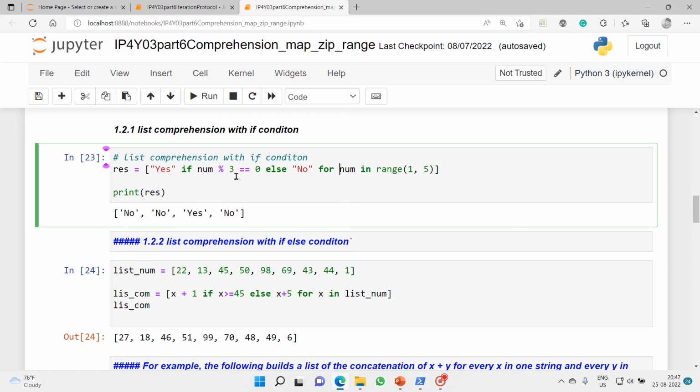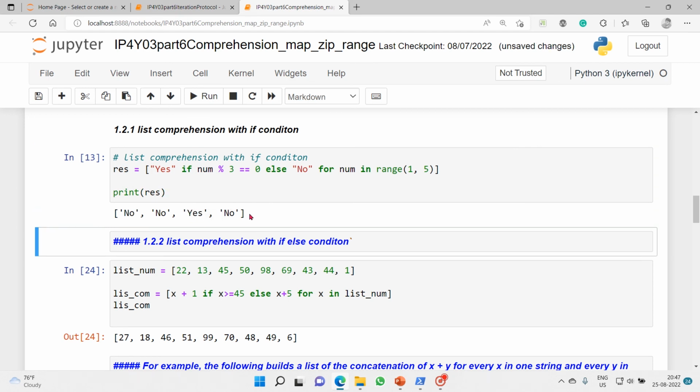Now we have range 1 comma 5, so we have 4 numbers. When you divide each number, if you get 0 as the remainder, then that object should come as S, and the remaining should be no. So you can see that's how it works.